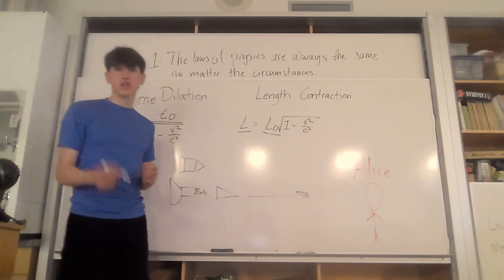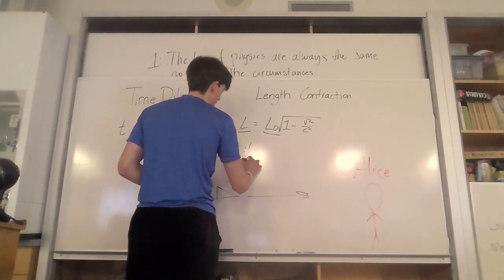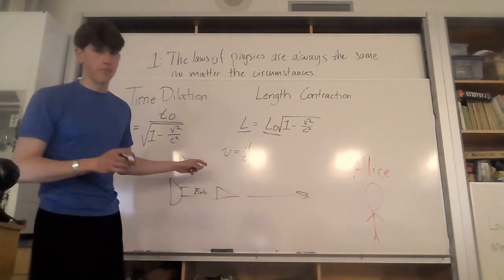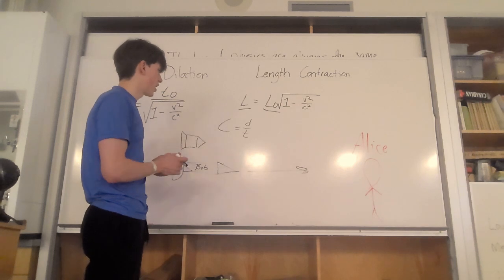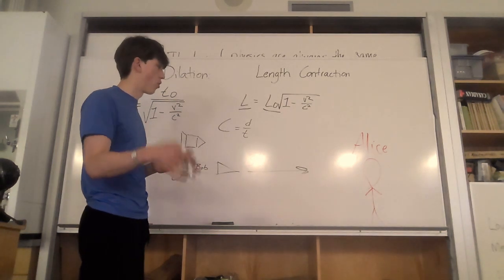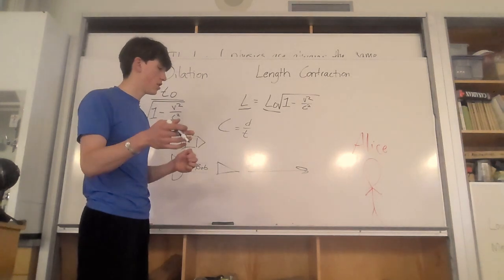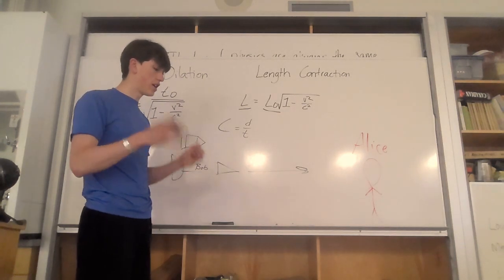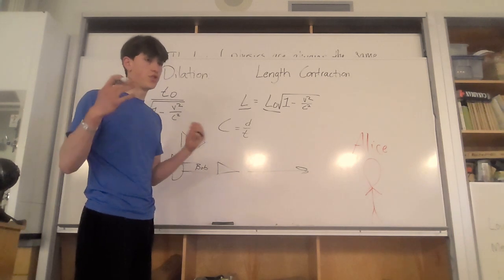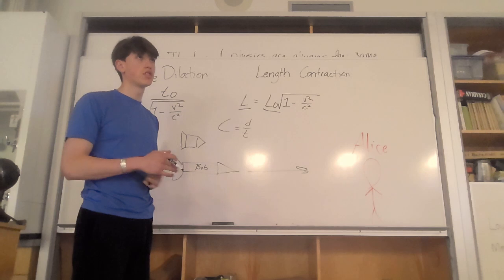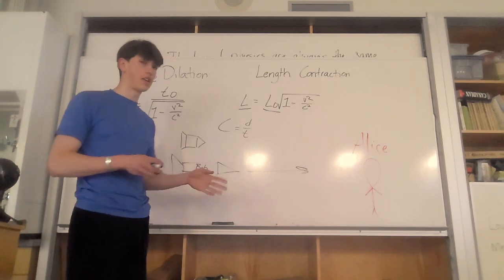Let's bring it back to the velocity formula. Velocity equals distance over time. We already know what happens to time. It gets smaller. And so essentially, the length contraction accounts for the distance that light is traveling. It takes the distance and says light must travel a different distance to preserve the speed. It must travel a shorter distance. That's why the length contracts.